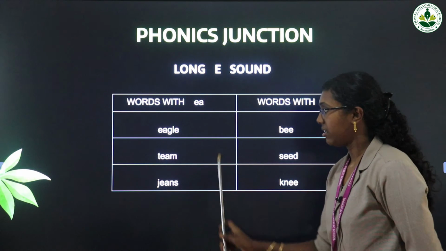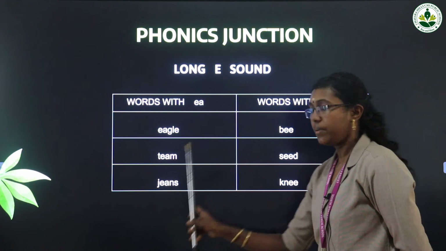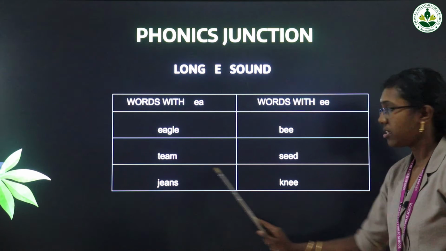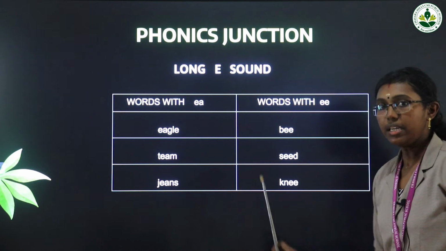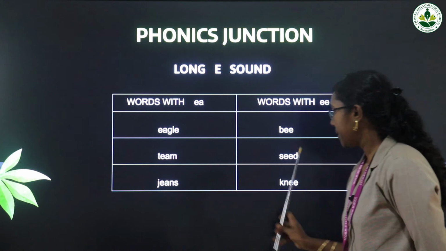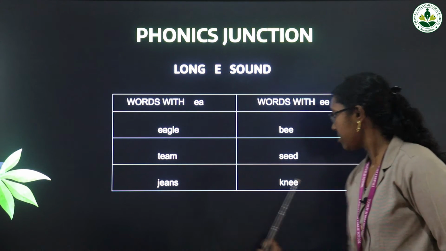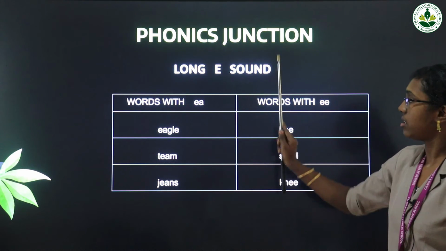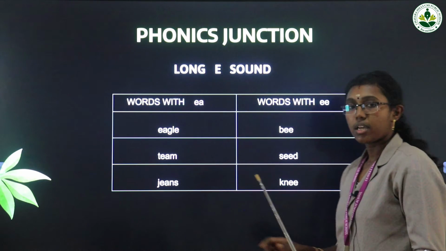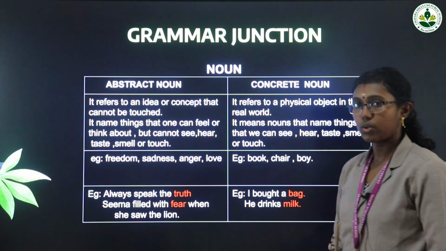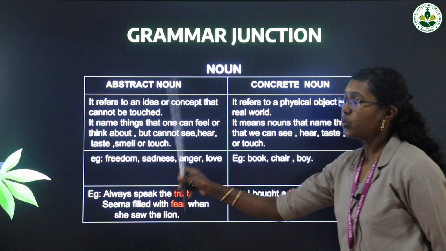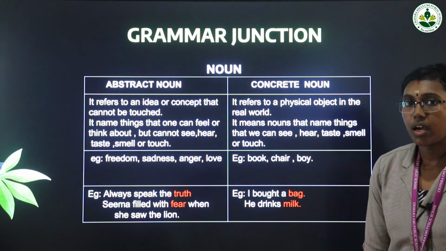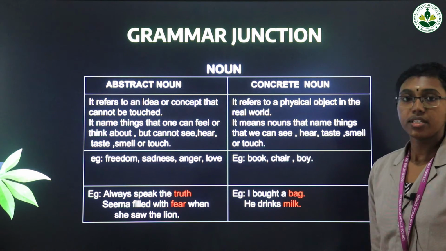How to read? Bee, eagle. Next ones: team, seed. See the spelling E-A, E-E, but the reading will be the same. Team, seed, jeans, knee. This is the way of reading. More examples are there in your textbook, and you have to read them. Next, in the grammar junction, two terms are there: abstract noun and concrete noun.